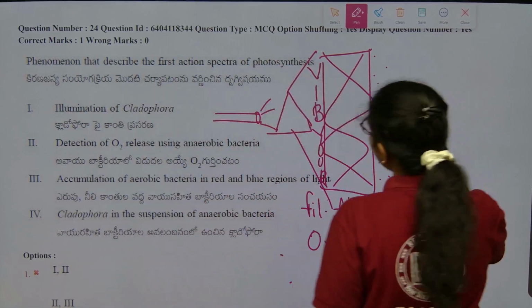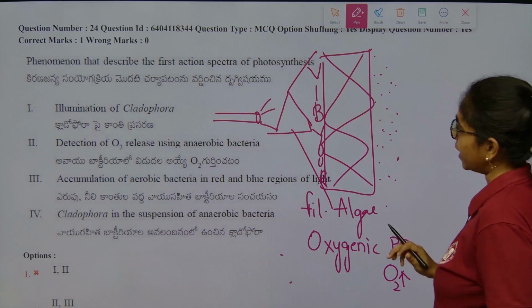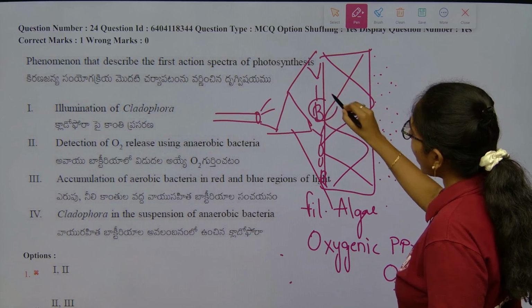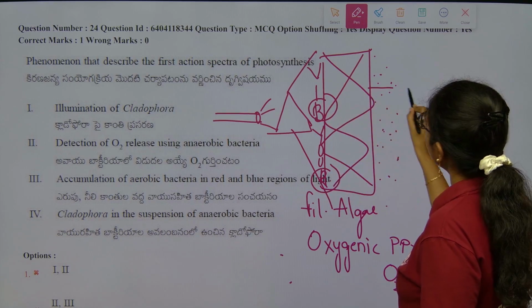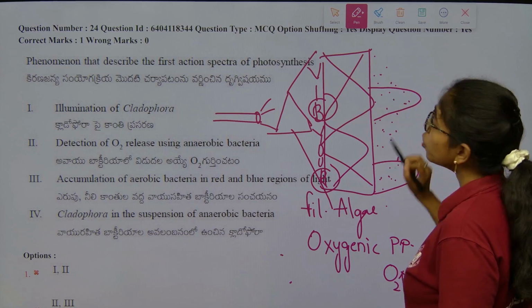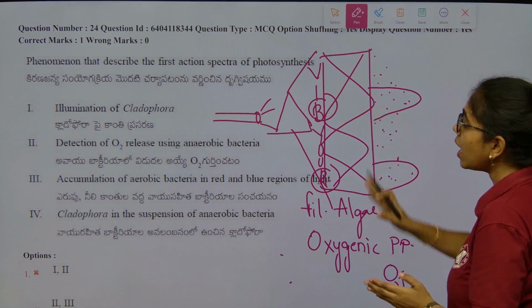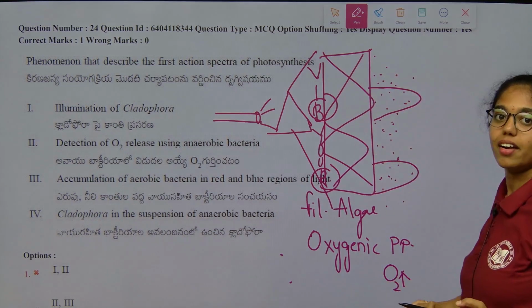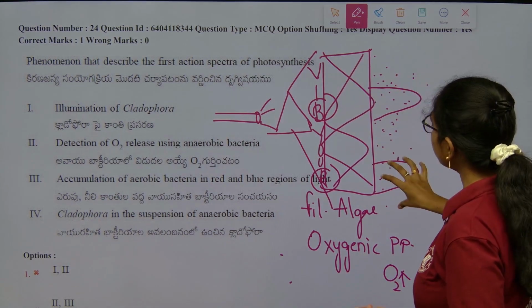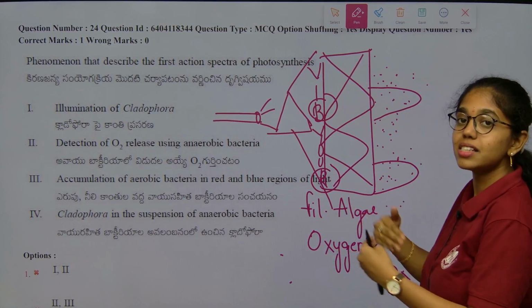At the blue and red light regions, you can observe two peaks after some time, indicating the accumulation of aerobic bacteria at blue and red light regions. In these two regions bacteria get accumulated, which means that maximum oxygen is evolved.